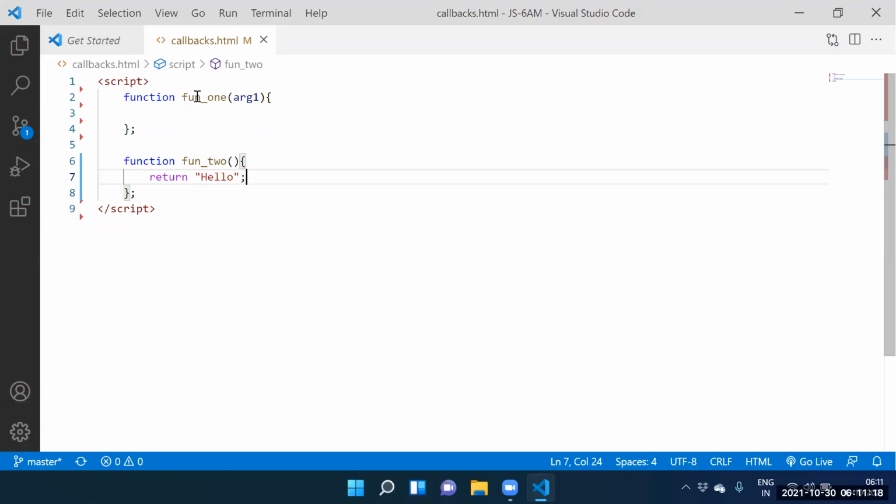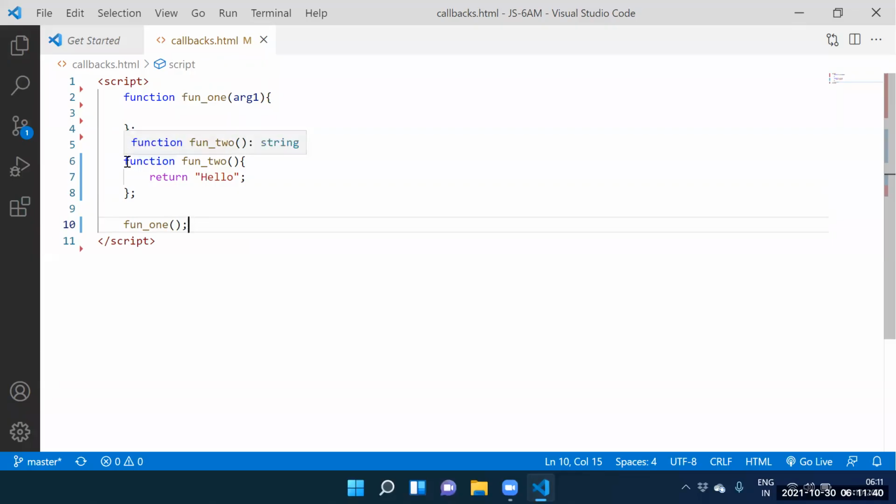Guys, can I call the function 1? Yes, sir. Let me call the function 1. Here itself, we need to call the function 1. While calling the function 1, what do you want to supply? Function 2 definition.